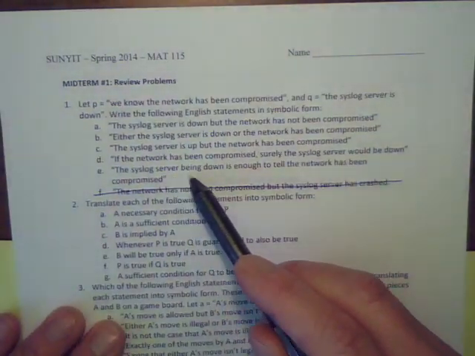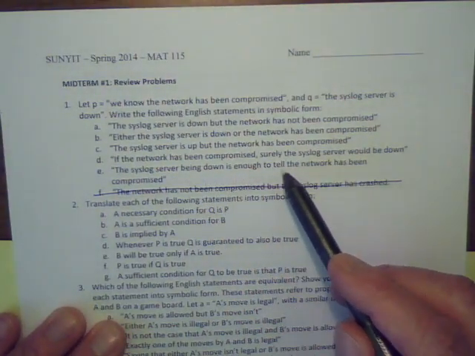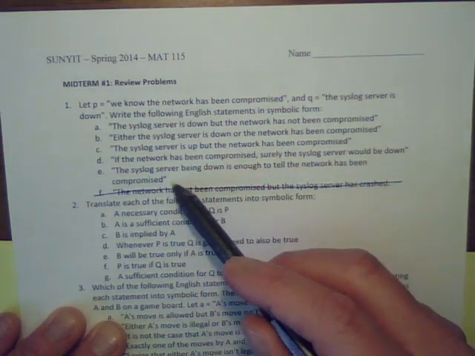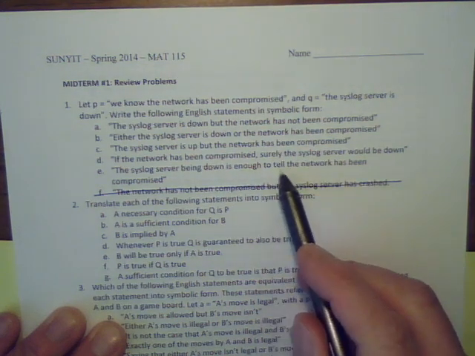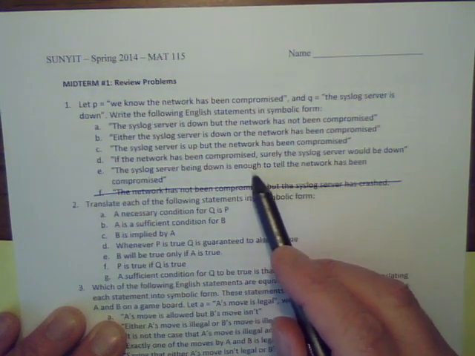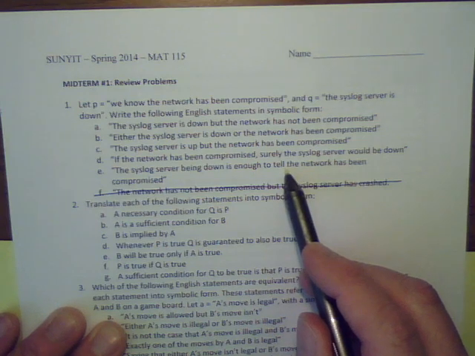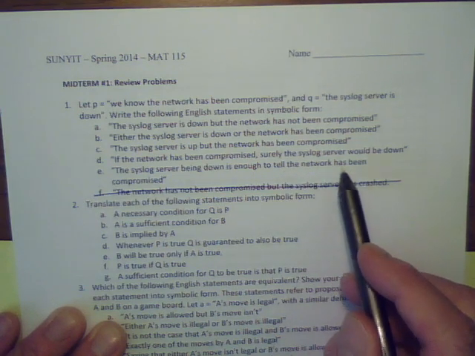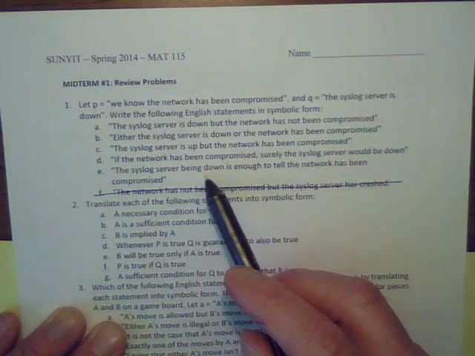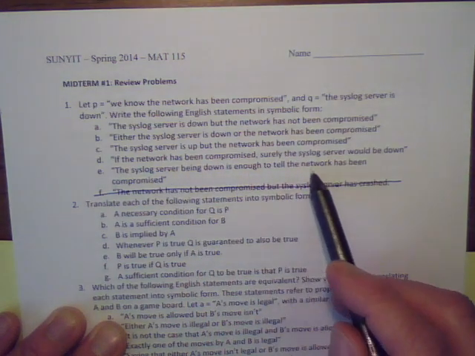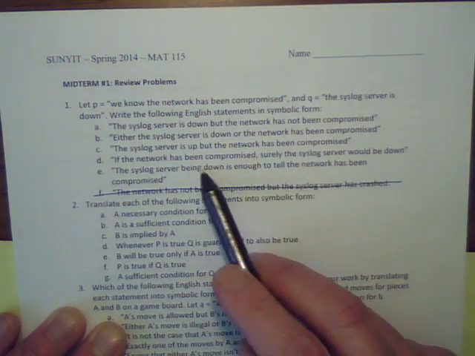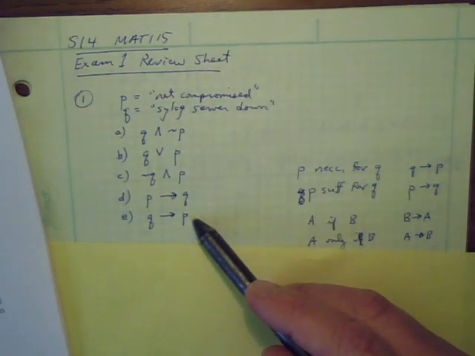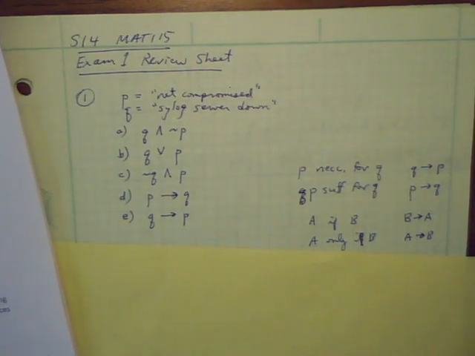Part E, the syslog server is down, is enough to tell the network has been compromised. I think this enough to tell is like a sufficient condition to conclude that the network has been compromised. So the syslog server being down is sufficient to conclude that the network has been compromised. So Q implies P. And that's what I have here. If Q, then P.